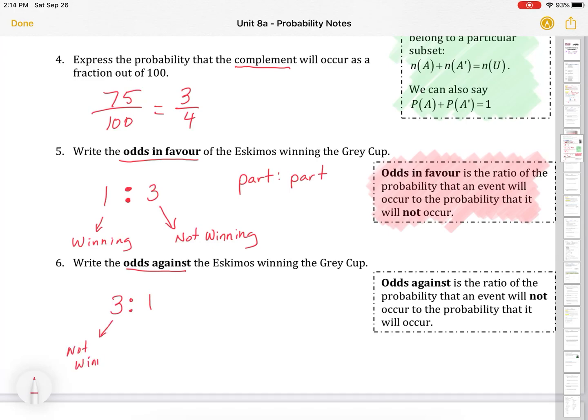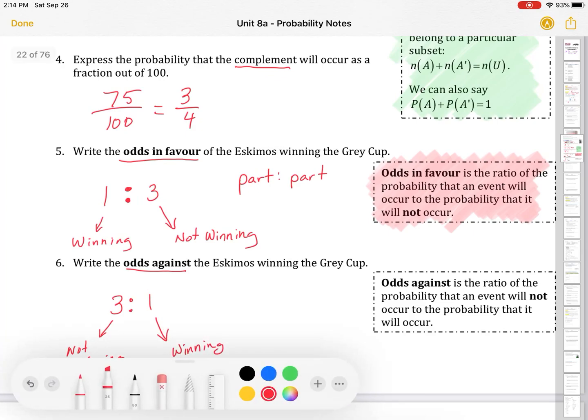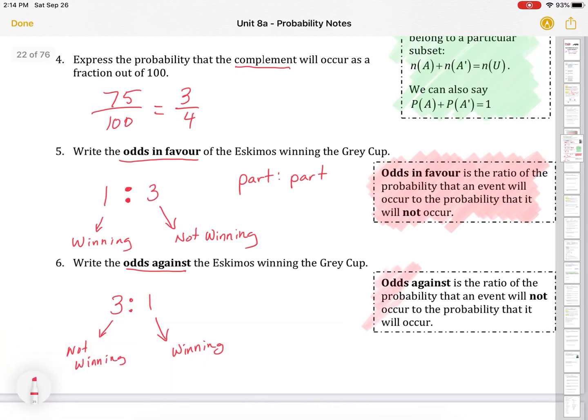Okay? Now, if we were asked the odds against, then we would switch that relationship. It would be 3 to 1. So this is not winning to winning. And as you can see, they're very similarly related to the odds for.